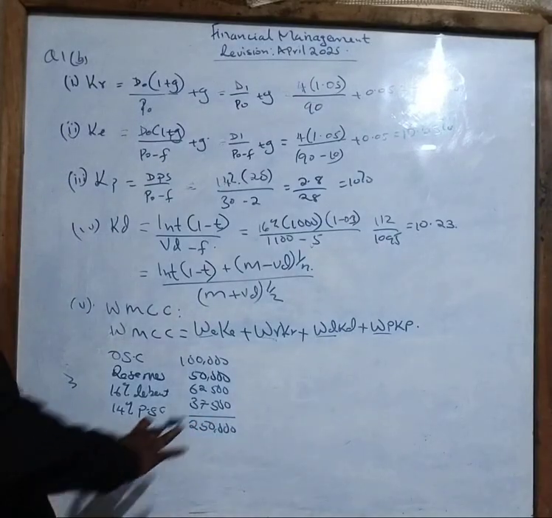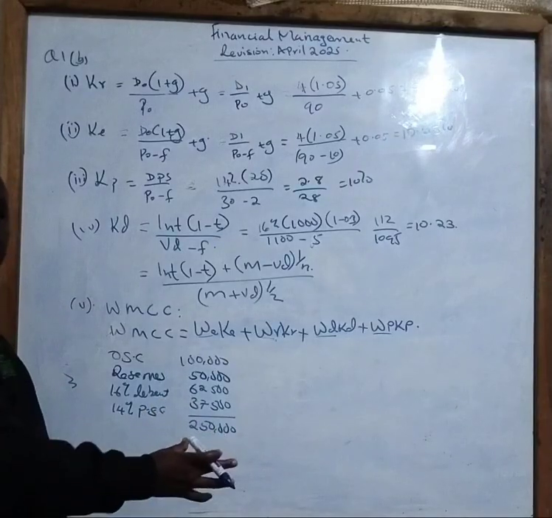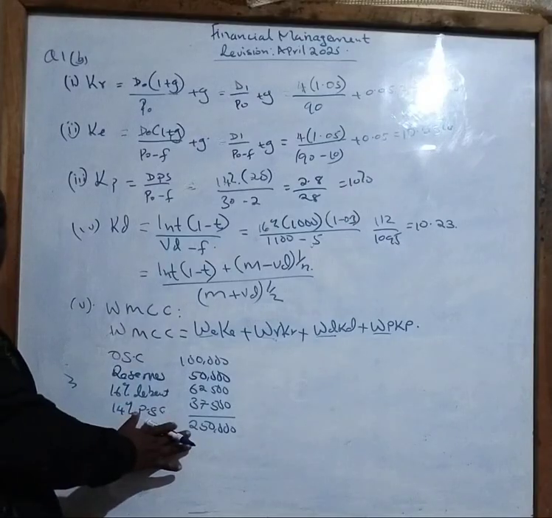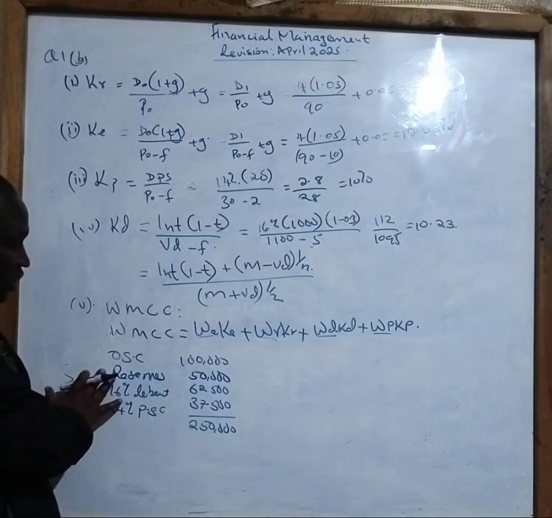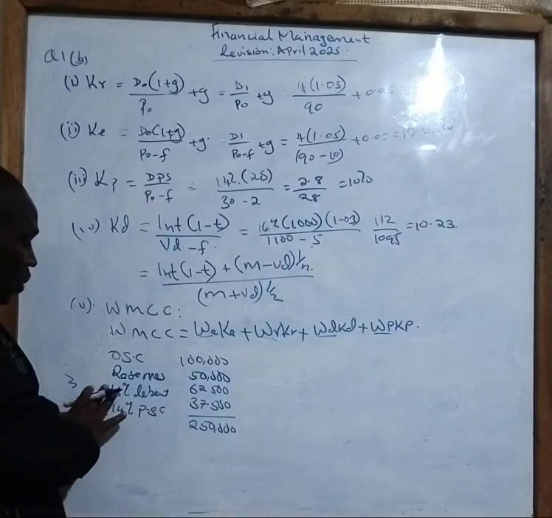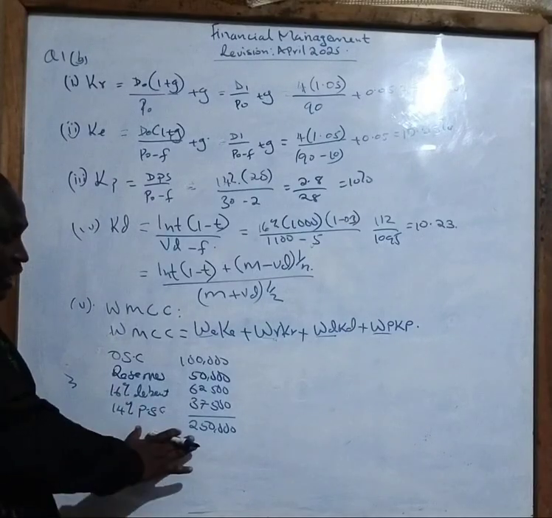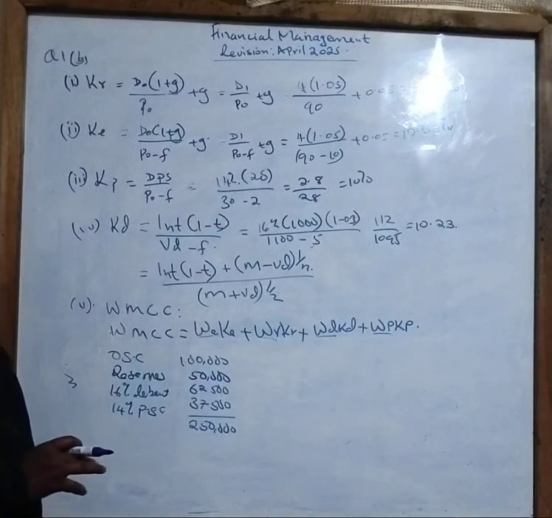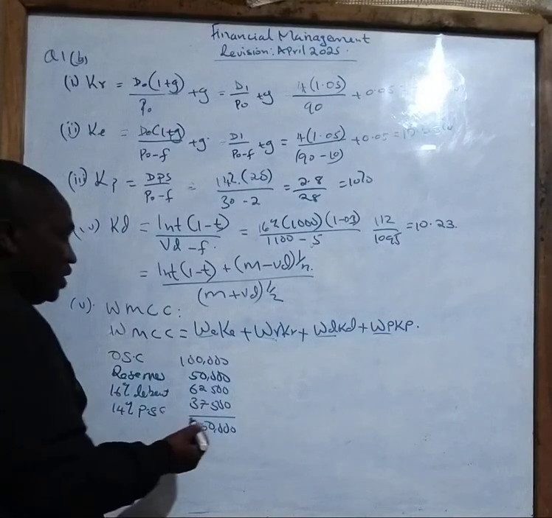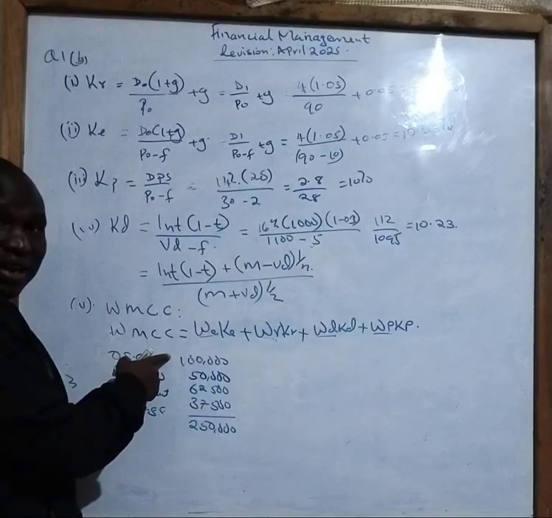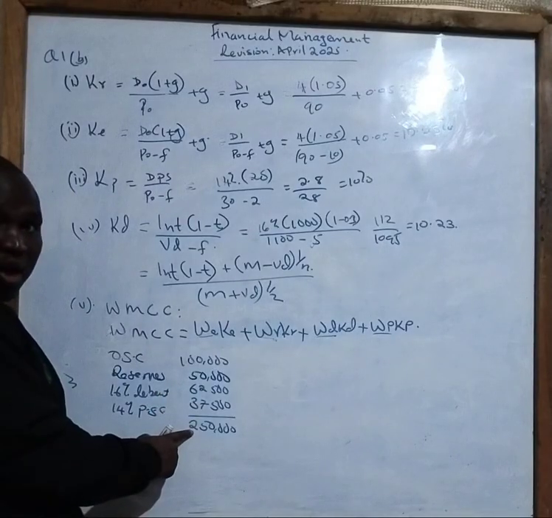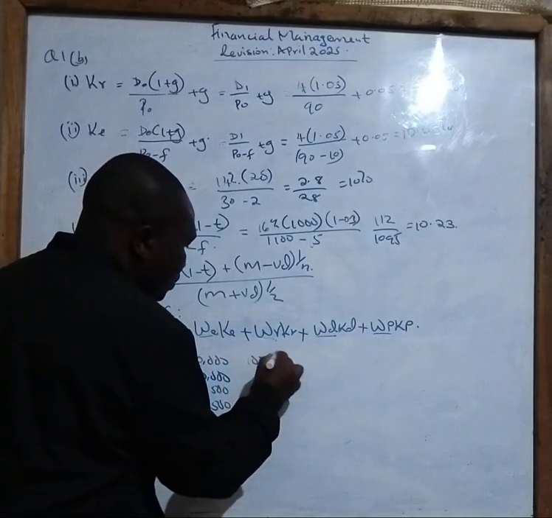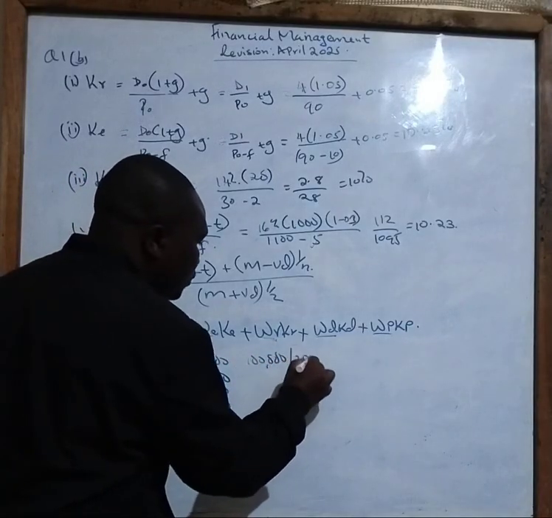The class, this is the total. I want to get the weights. What is the proportion of ordinary shares in the total capital structure? What is the proportion of reserves in the capital structure? What is the proportion of debentures in the capital structure? And what is the preference share capital in the capital structure? In this case now, it will be 100,000 divided by 250,000.